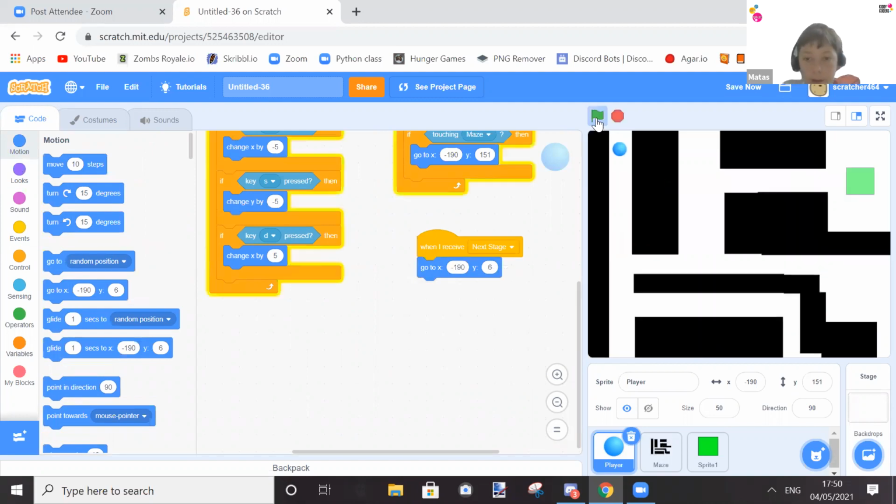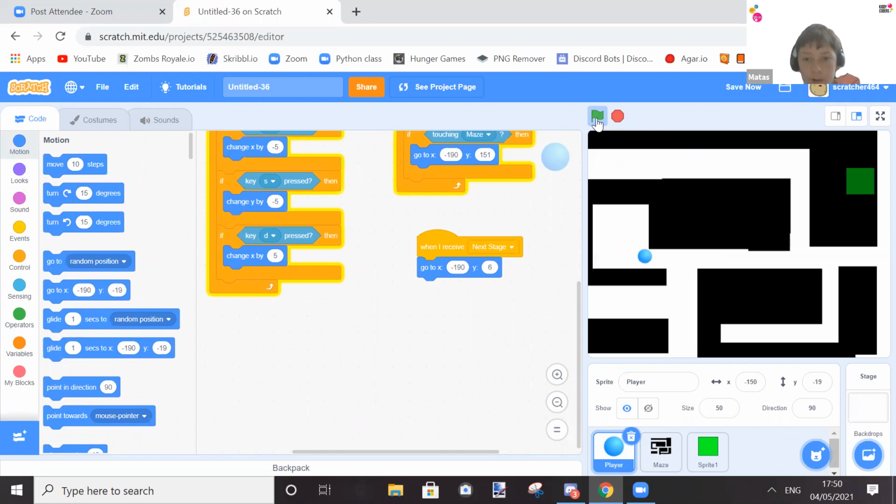So now let's press play. Okay, let's move down here. Okay. And as you can see, we spawn in the next stage. Now currently it's not possible.